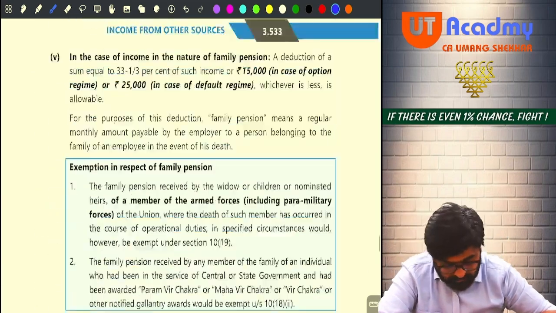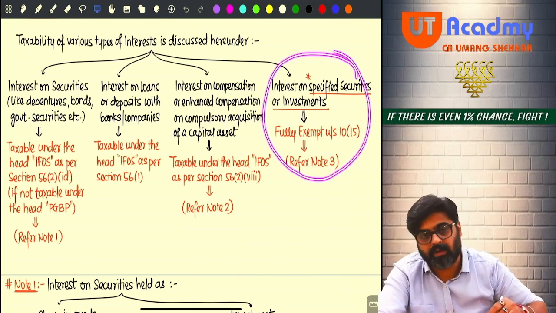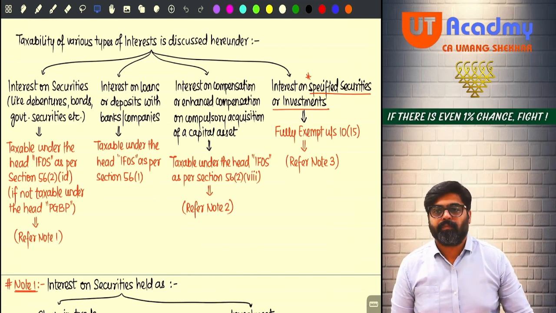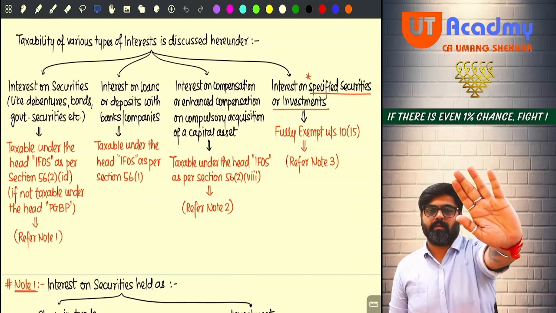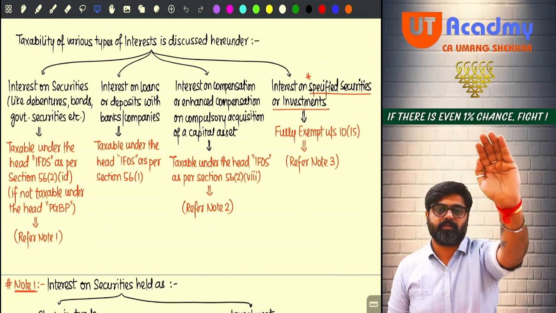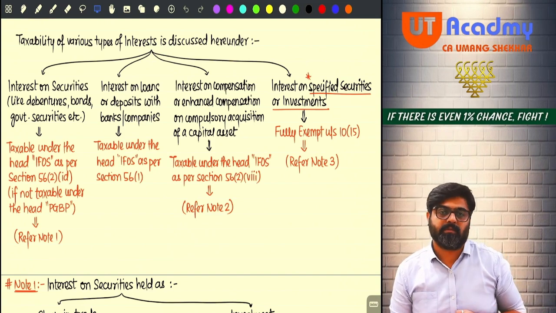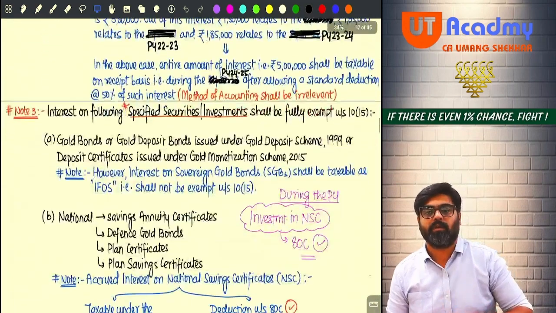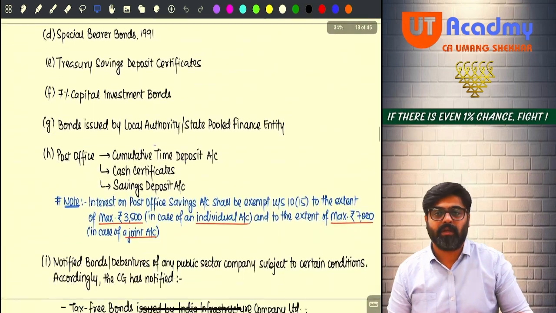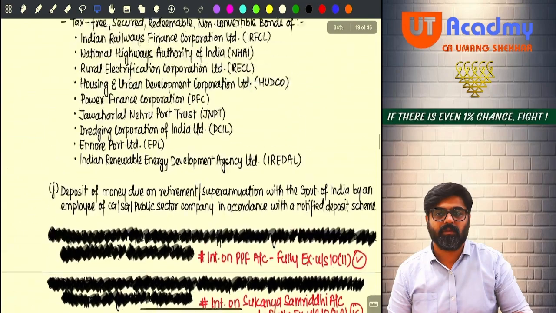There are certain other interests which will be fully exempt under section 10(15). Now we are going to discuss these interests. One by one, we will study the names of these interests. You have to remember that entire list which I am going to show now. See, note number 3, can you see? This entire list, everything you have to remember. All the names.